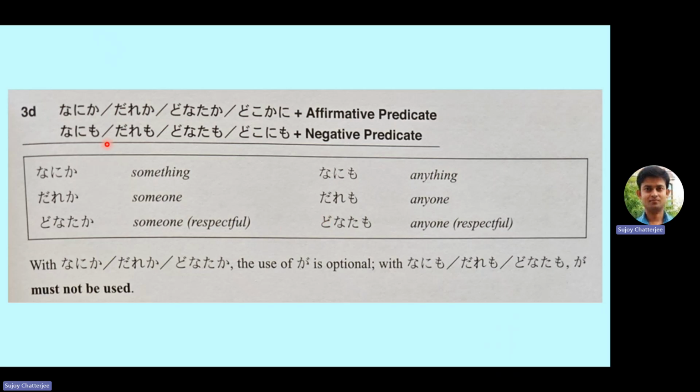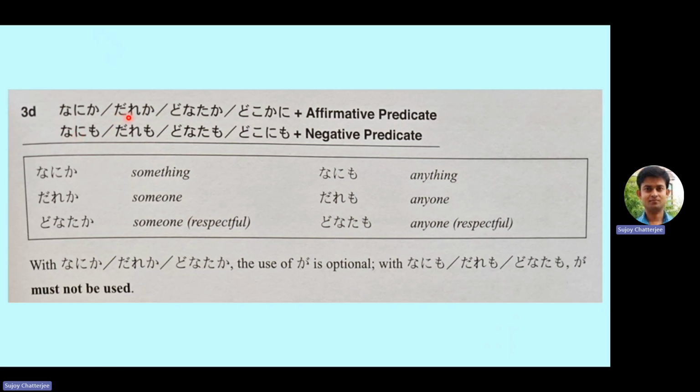When you add ka at the end of nani, which is what, what becomes something. What thing? Something. So that's why nani is what, nanika is something. And similarly, in place of ka, if you write nani mo, then it becomes anything. We will come into this part, affirmative and negative, in a moment. Before that, just understand the meaning of these words. So nani is what, nanika is something, and nanimo is anything.